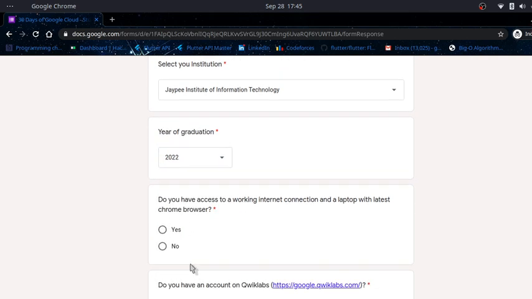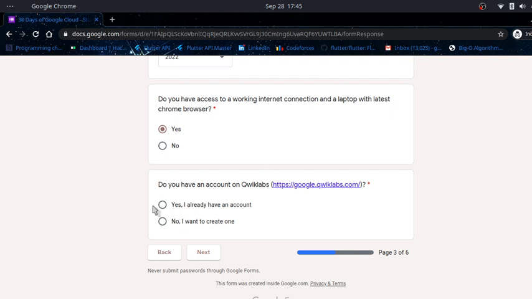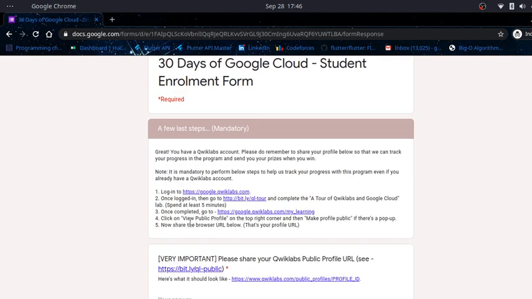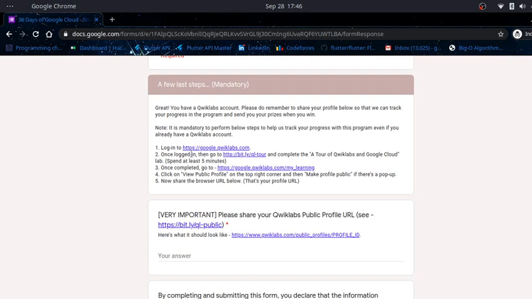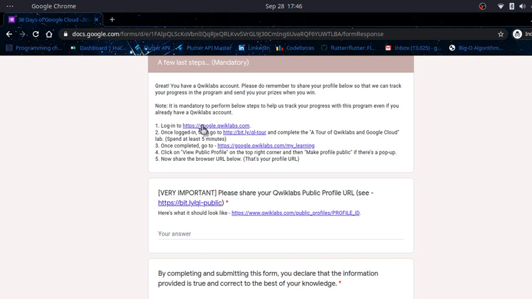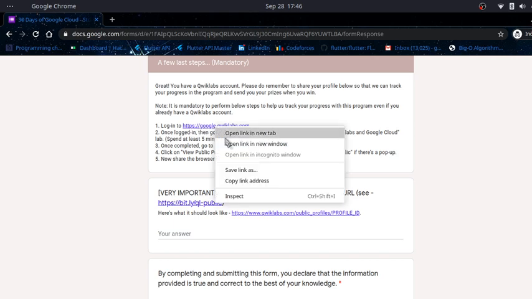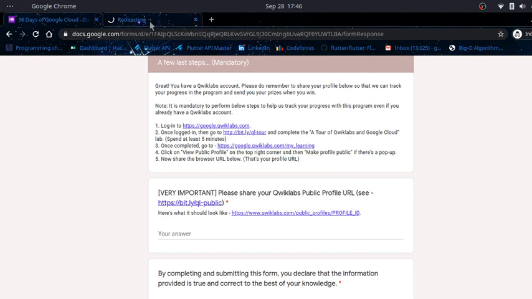be 2022, and yes, I have an internet browser and Google Chrome browser, and I do have a Qwiklabs account. For those who don't have a Qwiklabs account, I will tell them how to get that, but first let me tell you about those who have a Qwiklabs account: click on yes, go to next. Okay, now comes the important part. If you have the Qwiklabs account, this is the URL for Qwiklabs. Open it in incognito only.